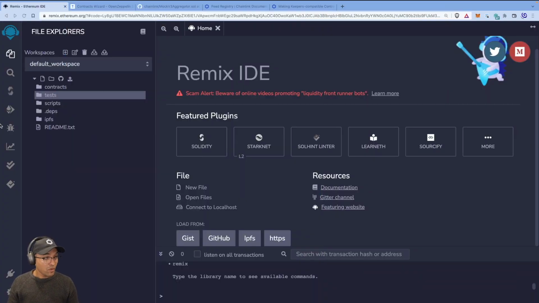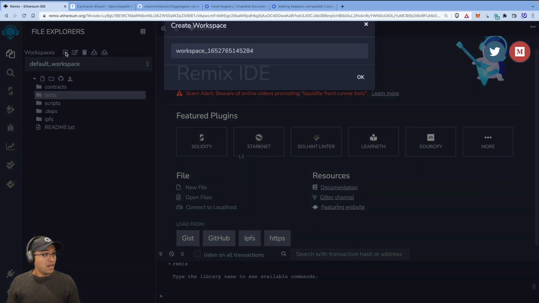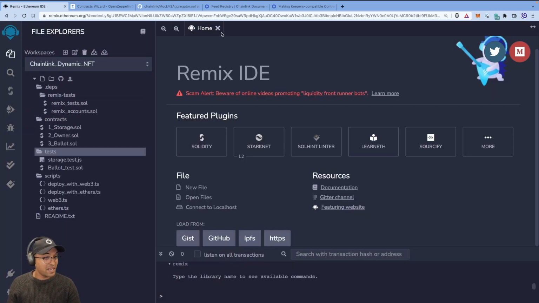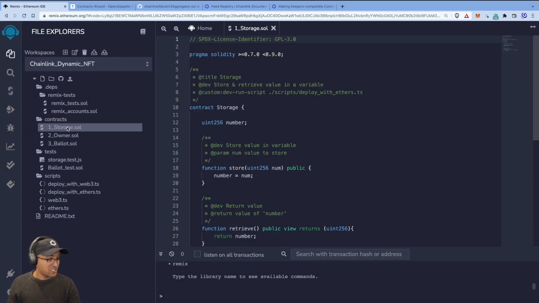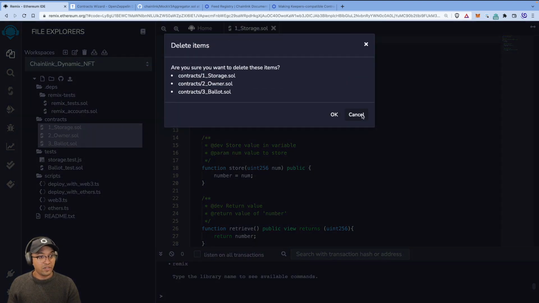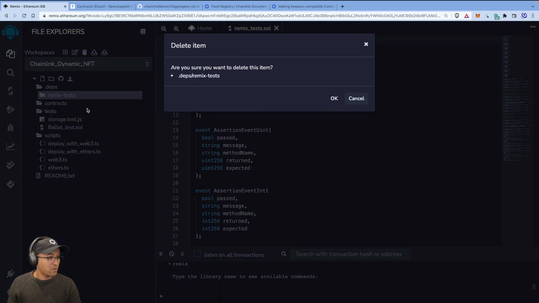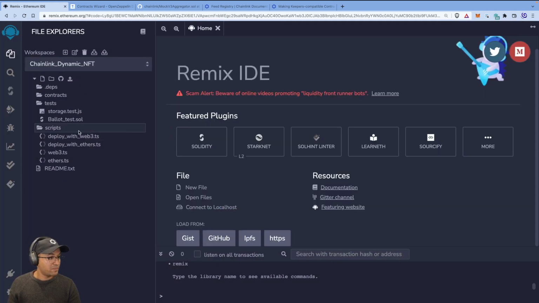So first, I'm going to create a new workspace, right? This is on Remix. I'm sure you're already familiar with it now. We're going to call this Chainlink Dynamic NFT. That's going to be our workspace name. I'm going to just delete all the starting stuff here. We don't really need this one. We don't need these three. I'm going to delete that for the moment as well, just so that it declutters the environment a bit. Fine, we'll leave all that stuff there for the moment.